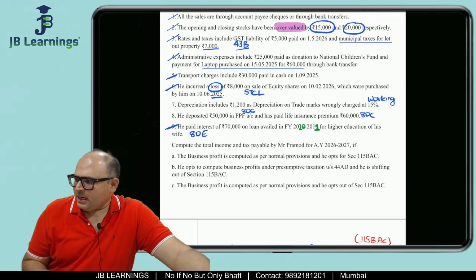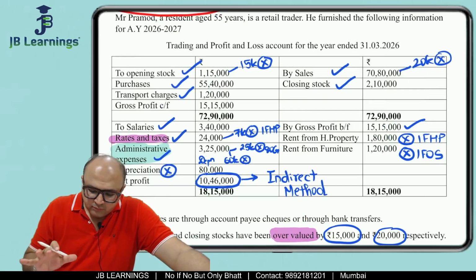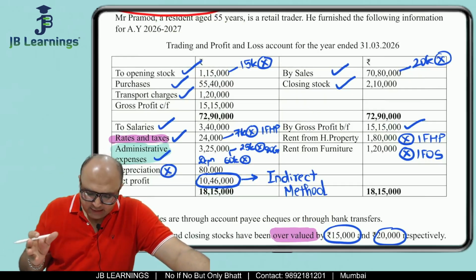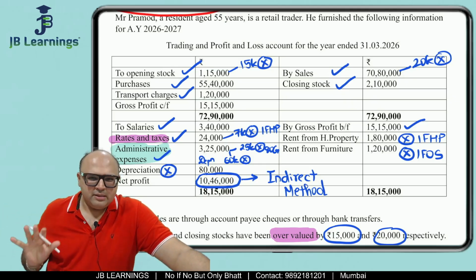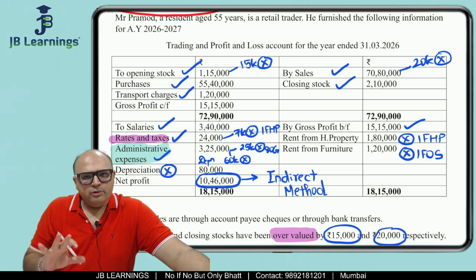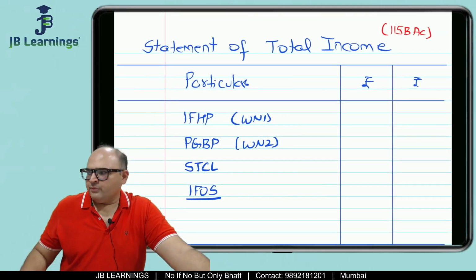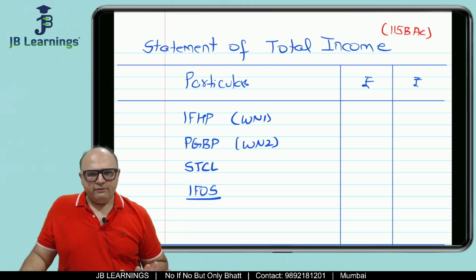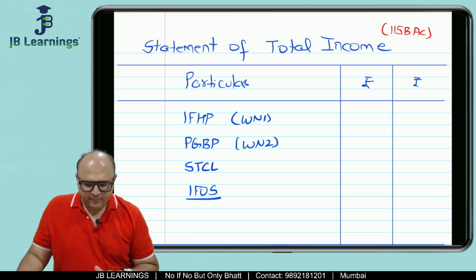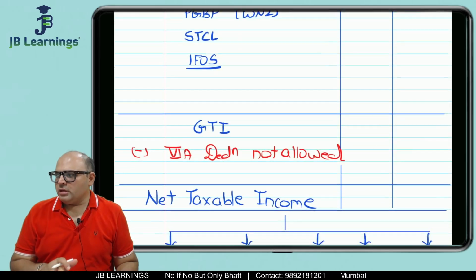So now friends, this is our entire discussion on the sum. Now we are supposed to solve the sum. Now what are we doing? We will first prepare the format. Which heads are there? PGBP is there, house property is there, other source is there, and only one capital loss is there. So now there is no other capital gain, no other long-term capital gains. Short-term capital gain is also not there. So that would be carried forward, right? So this is my format. So what you can do is you can pause this video over here. First prepare the entire format as we do every time in the class. So house property working, PGBP working, short-term capital loss, EFOS, GTI.